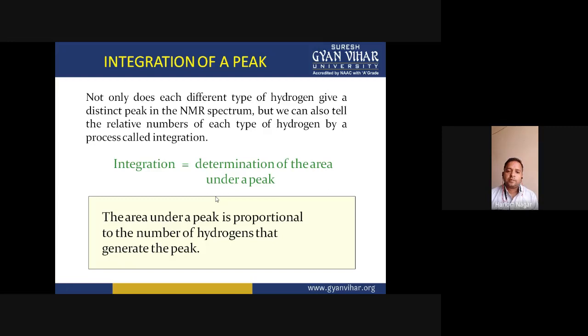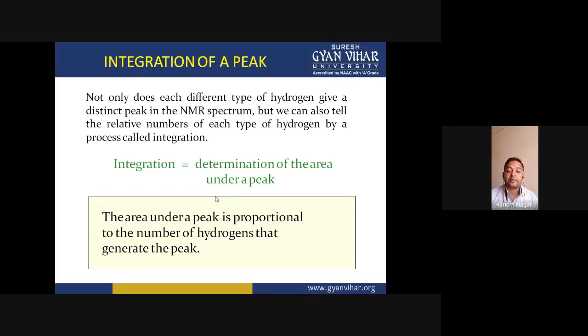Okay. Means for example, if we have categories of protons 1, 2, 3. Category A has 1 proton. Category B has 2 protons. Category C has 3 protons. Then the peak areas of these protons A, B, and C would be in the ratio 1:2:3. That would be the ratio of the peak area of these protons.